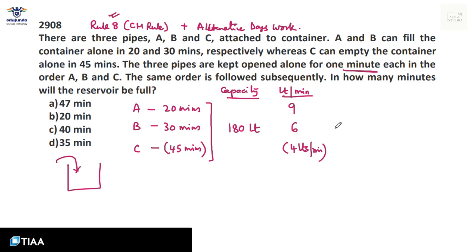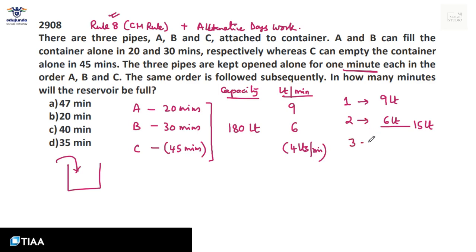the trend will move. In the first minute, there will be 9 liters of water in the tank. In the second minute, 6 more liters would come in. That will make it 15 liters of water in the tank. That means after the end of 2 minutes, there is 15 liters of water in the tank.